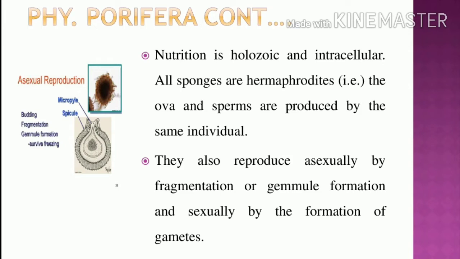Inside the gemmule, gametes will form. When there is a favorable condition, the gametes are released and sexual reproduction occurs. Can you understand? So Porifera reproduce asexually by fragmentation or gemmule formation, and sexually by the formation of gametes. So these are the two types of reproduction that occur in phylum Porifera.